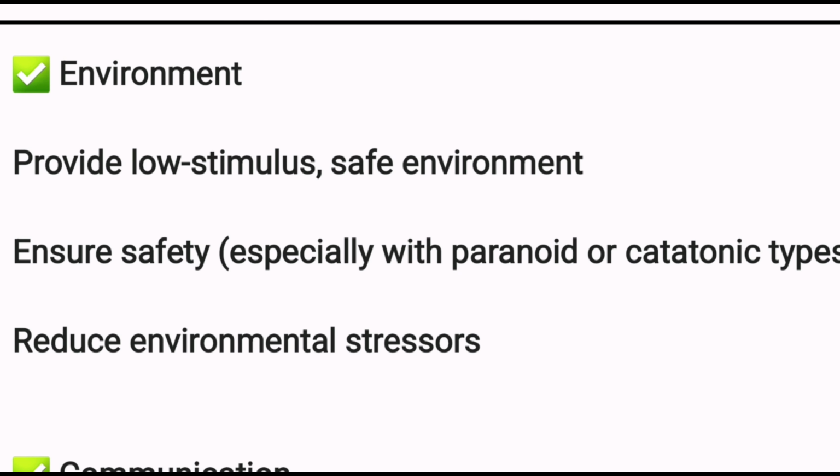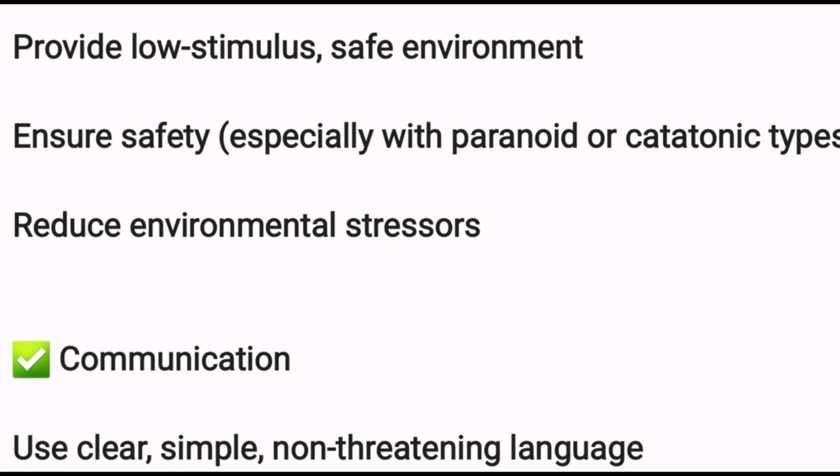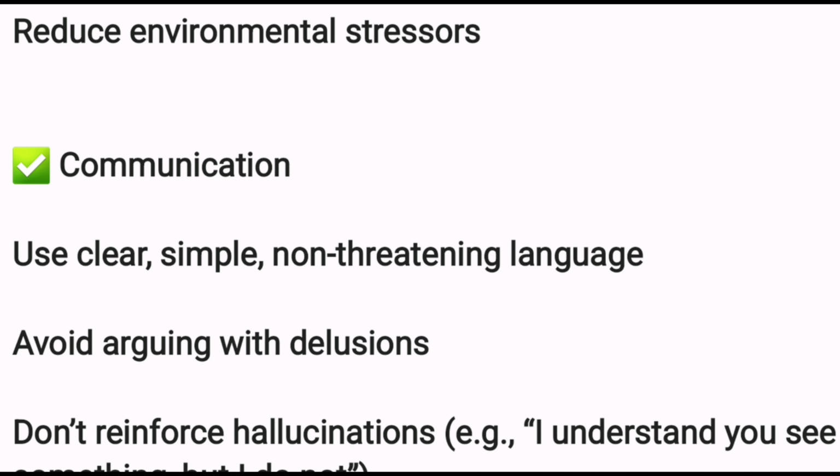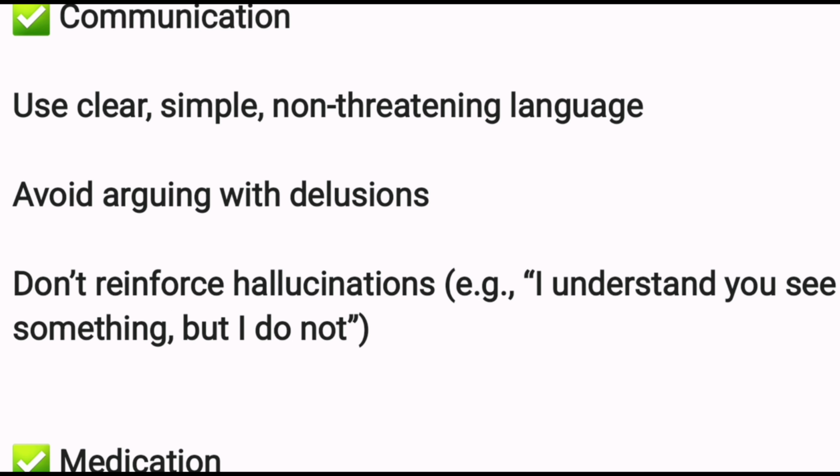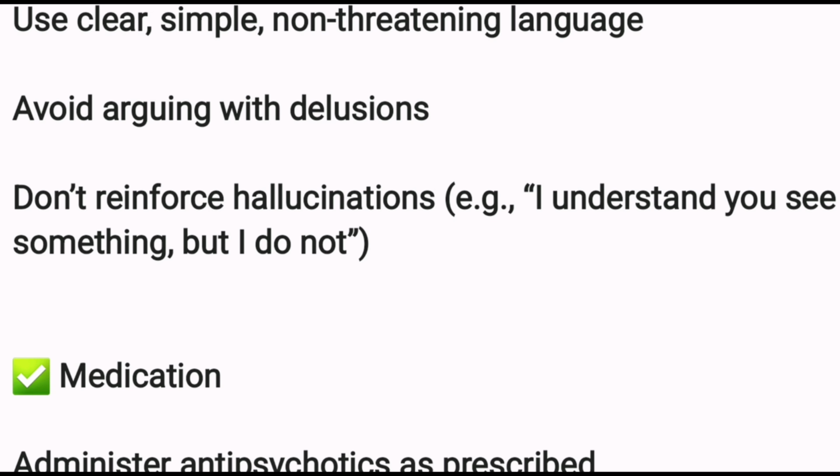Environment: provide a low stimulus, safe environment. Ensure safety, especially with the paranoid or catatonic types. Reduce environmental stress. Communication: use clear, simple, non-threatening language. Avoid arguing with the delusion. Don't reinforce hallucination. Example: "I understand you see something, but I do not." Don't argue with them. Don't deny anything.